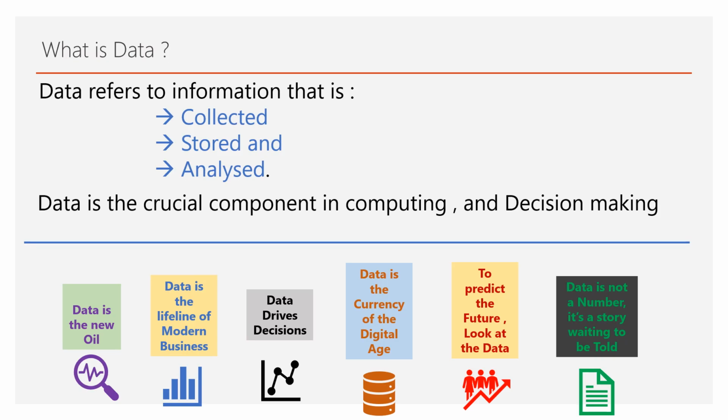So to go into the first question, to answer what data is, as we know from the textbooks, data refers to the information that is collected, stored, and analyzed. From another perspective, data is a crucial component in computing and decision making. Lately, we've been hearing a lot of jargon from wise men around, on data. So I've collected a couple of these wise sayings and put them across to define what data is in this particular time of the century.